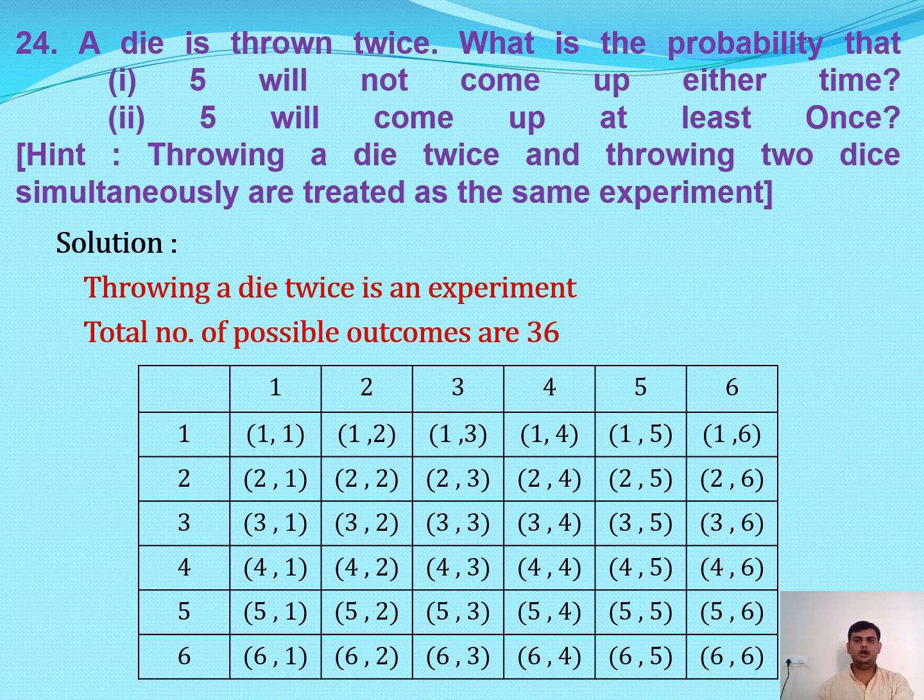These are the possible outcomes. In this, the first question, 5 will not come up either time. Means when I throw the first time, I should not get 5. Even if I throw the second time also, I should not get 5. And the second, 5 will come up at least once. Two different questions.